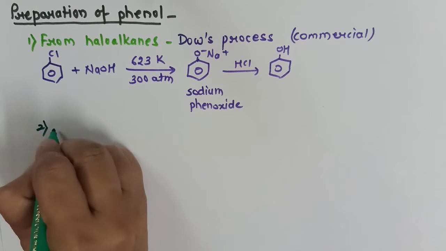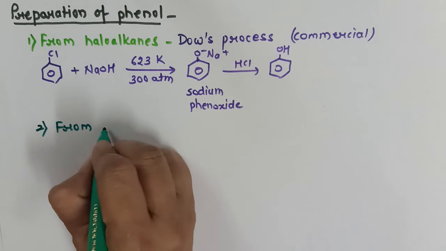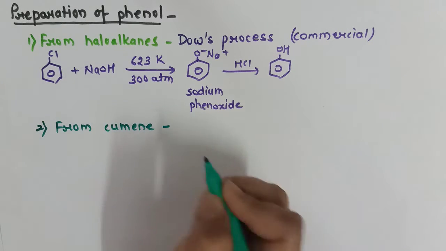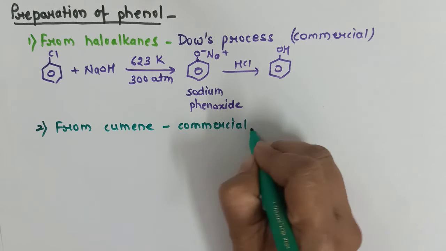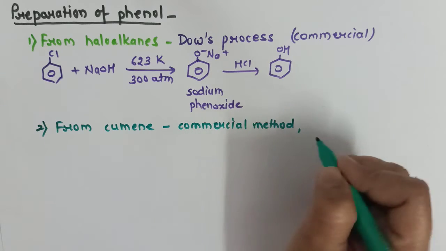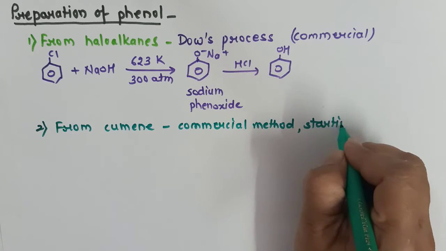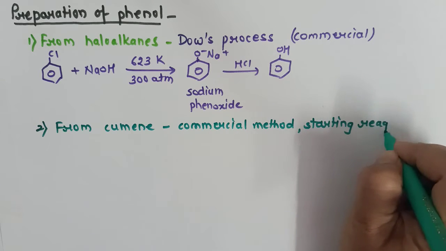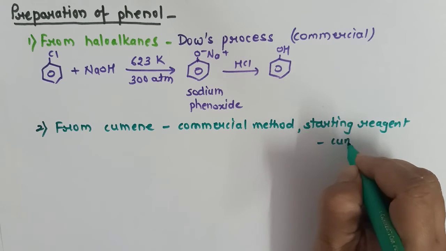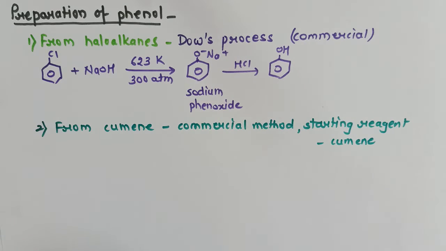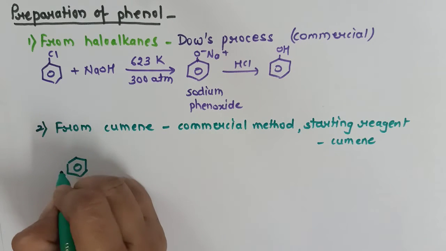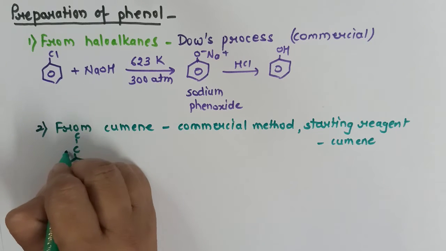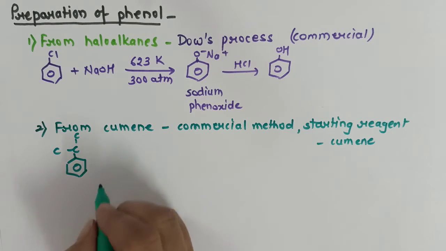Now the second one is from cumene. This is also another commercial method where the starting reagent is cumene. Now let us see the reaction. Cumene is actually isopropyl benzene.